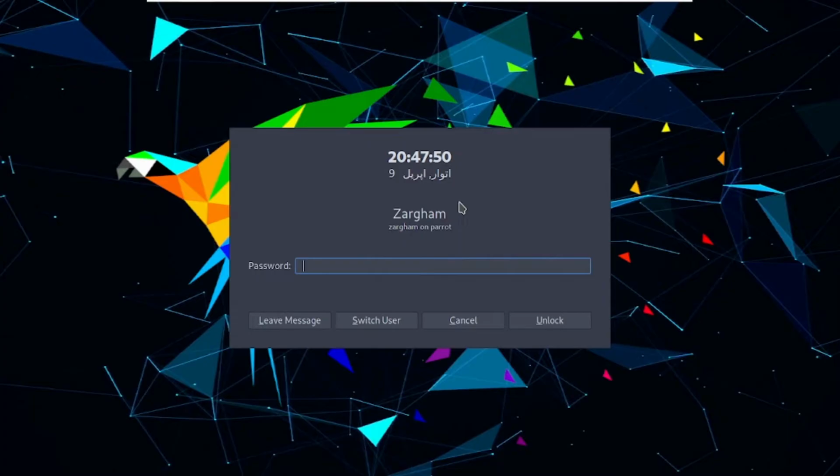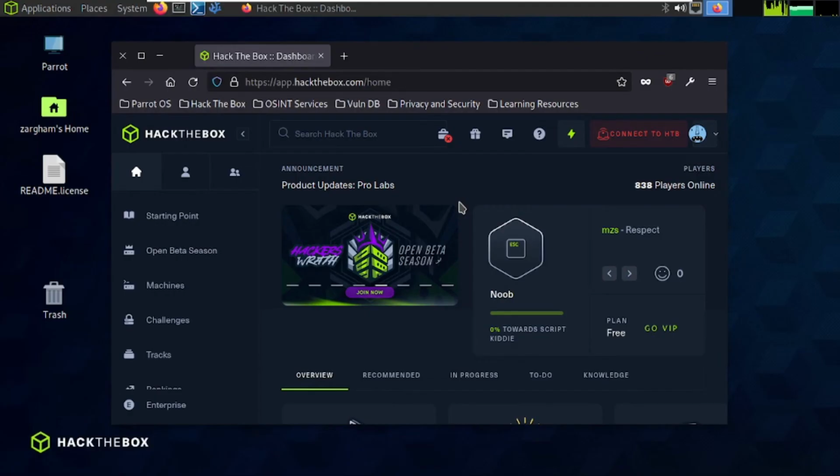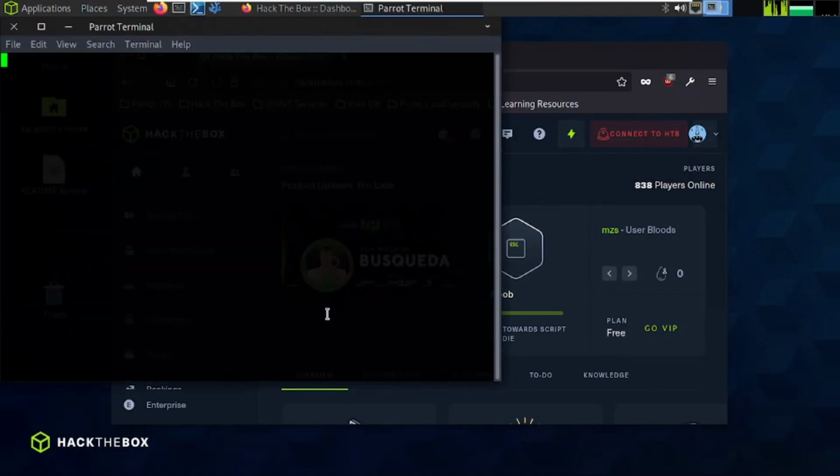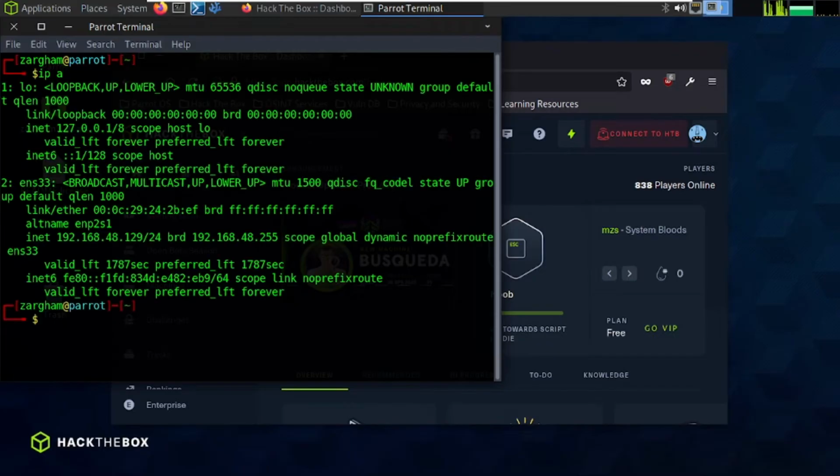So today I will show you that I have already opened my machine. I have already signed in my account for HackTheBox, and let me show you first what is the current IP of this system. As you can see, 192.168.48.129.